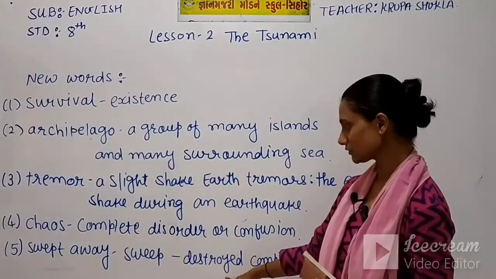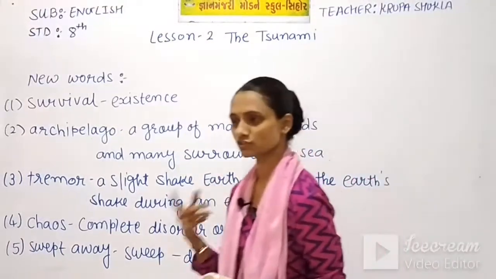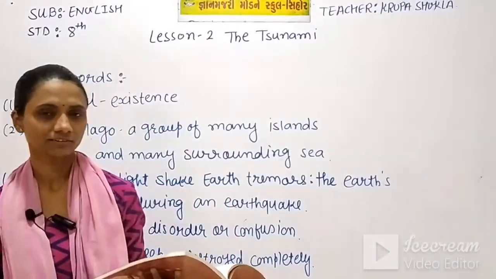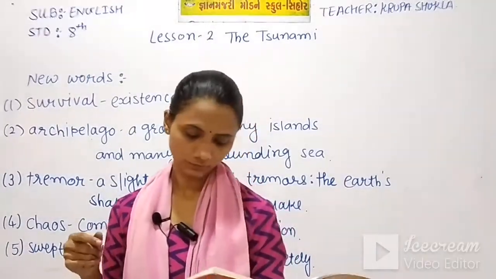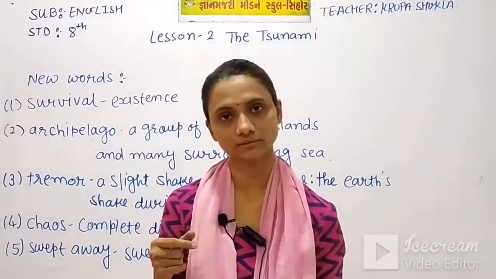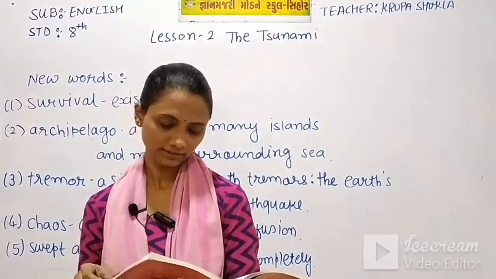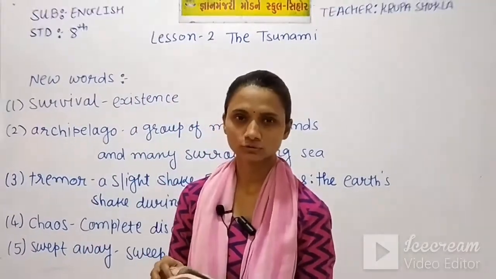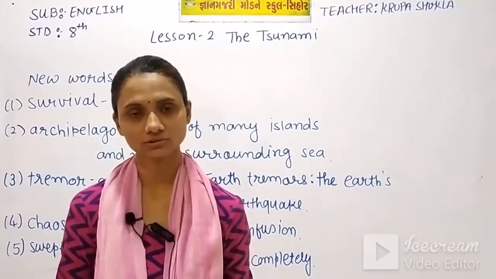Swept away is the past form of sweep away, and it means destroyed completely. Those children lost their mother, and Ignatius lost his wife in this earthquake. Only the 3 other children who came with him were saved. Only 3 children who were with Ignatius were saved. Unfortunately they lost their mother and Ignatius lost his wife.